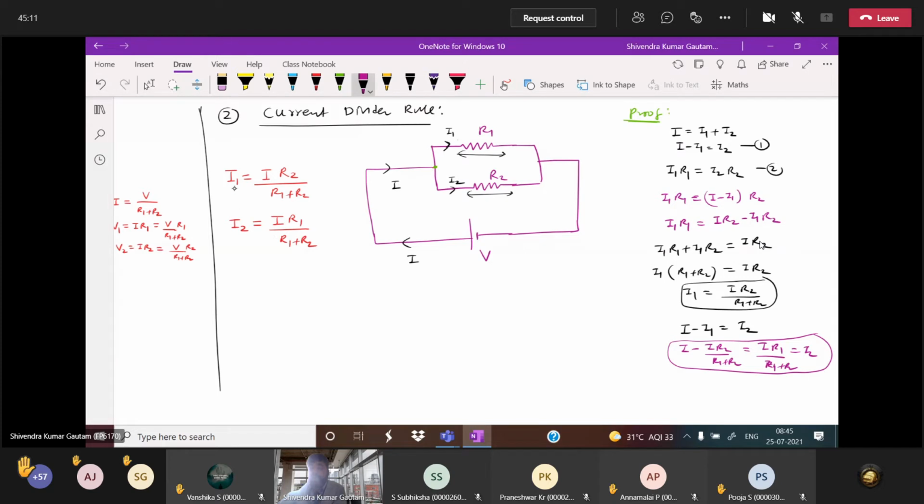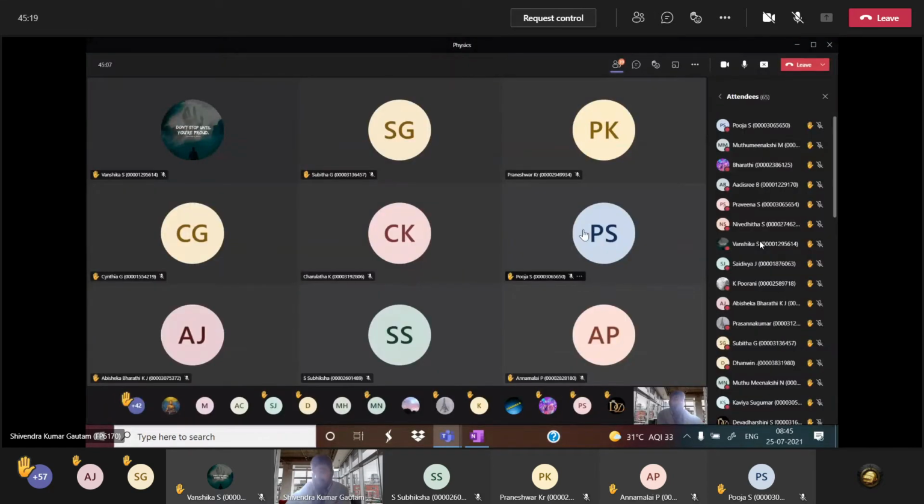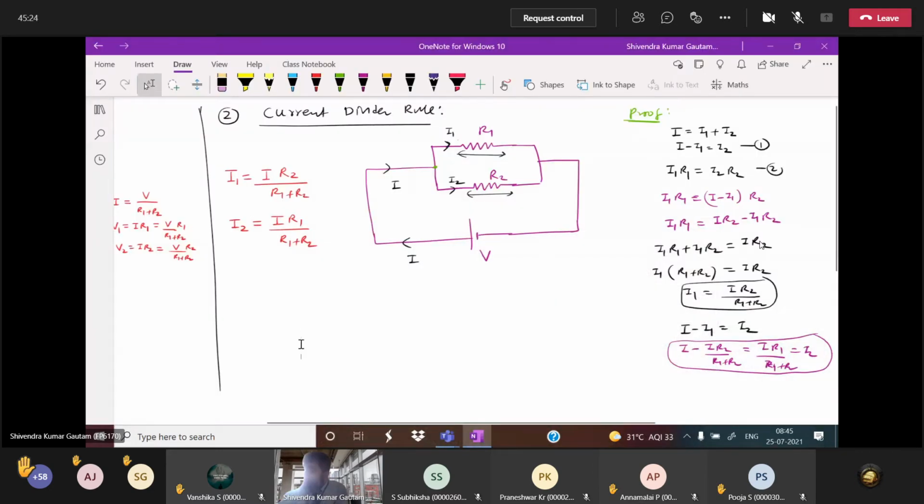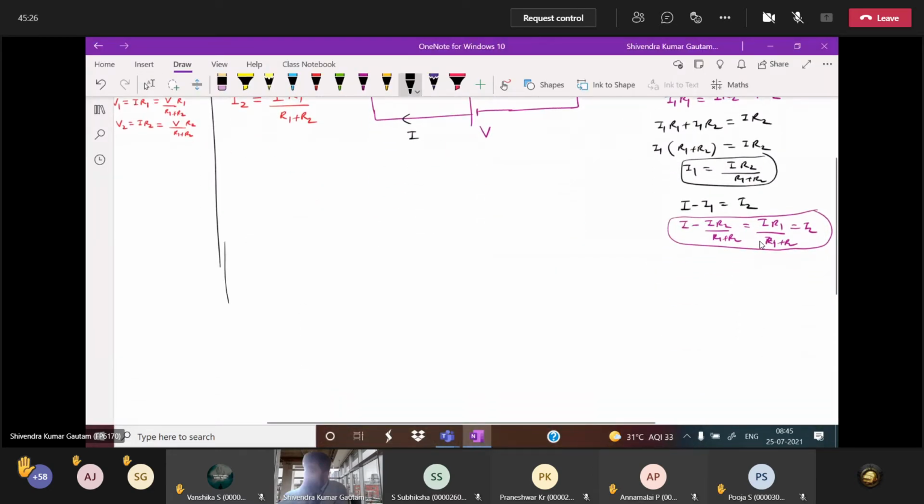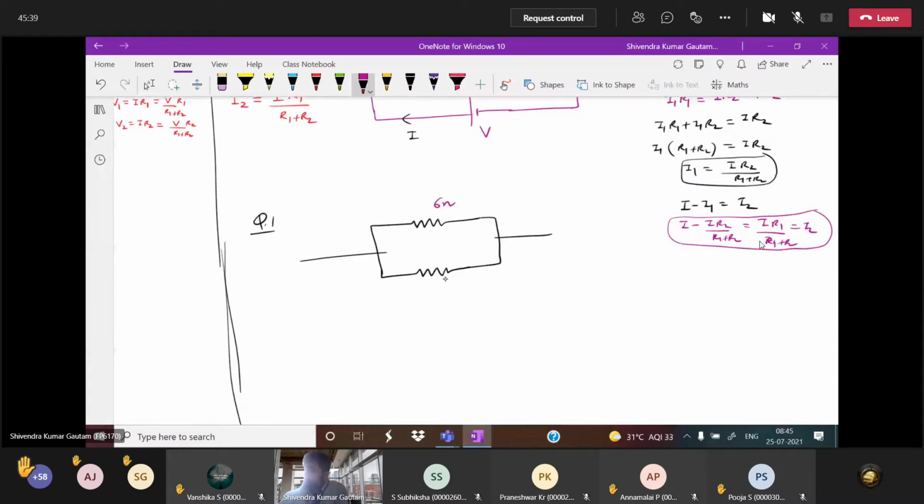Now I am giving you one question; if you have understood, you answer. Two resistances are given here. This is 6 ohm, this is 4 ohm, and suppose 20 ampere current is given. Can you tell me the current in 6 ohm and the current in 4 ohm? What is the current in 6 ohm, everybody?